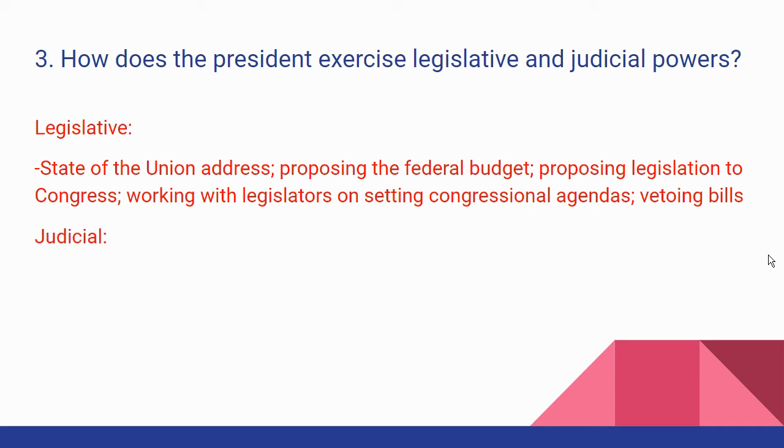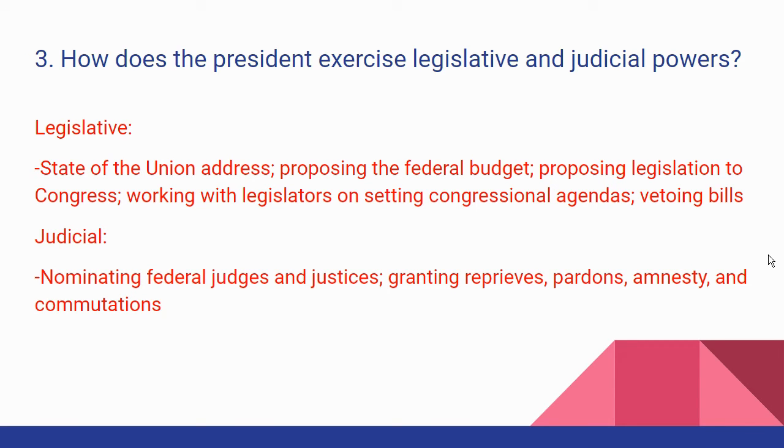What judicial powers does the president have? Well, the president nominates federal judges and justices. The difference between a judge and a justice is this: a justice is on the Supreme Court and a judge is on a lower court. Okay, and so that's the only difference.